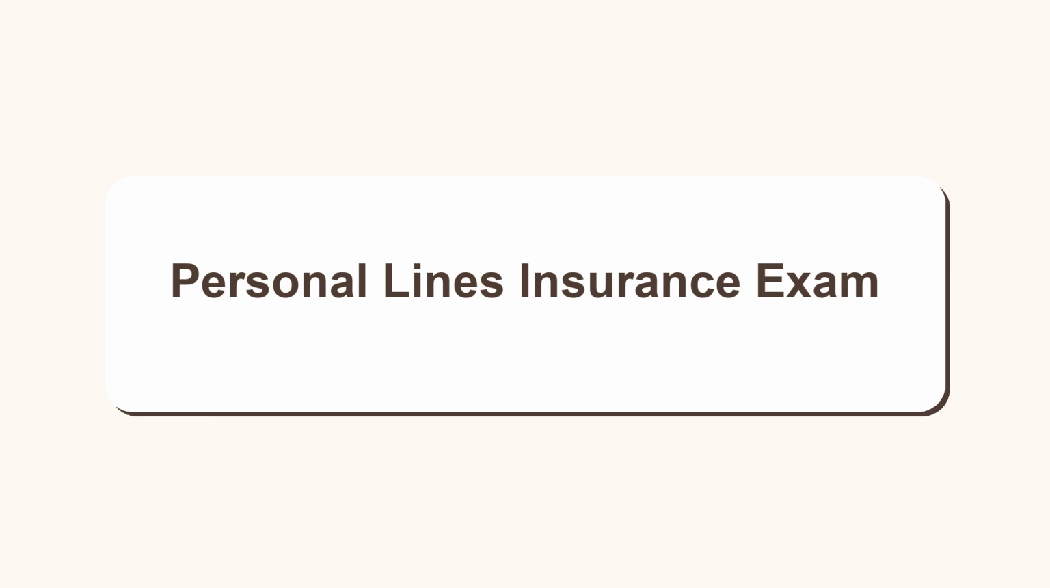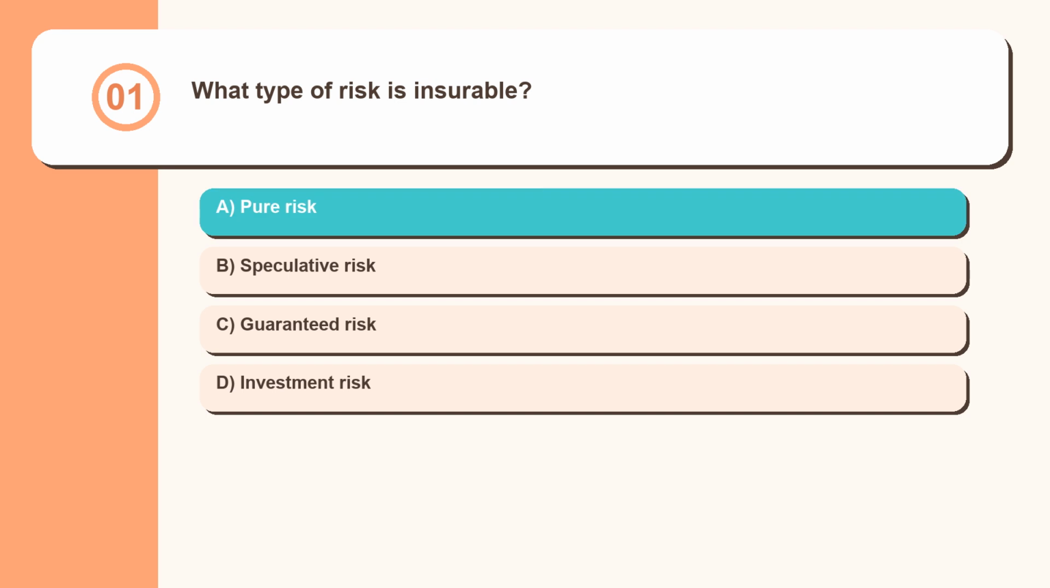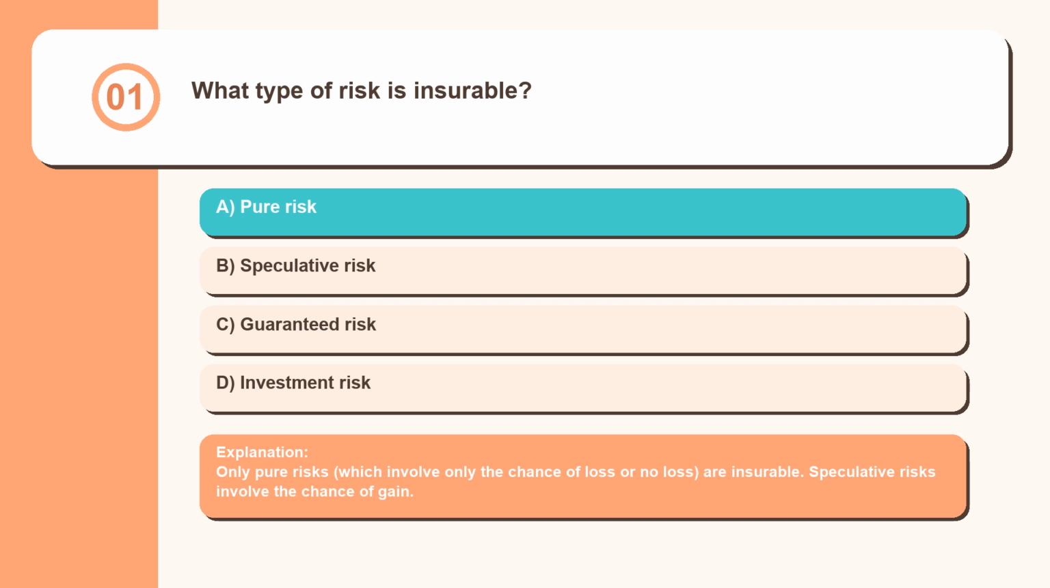Personal Lines Insurance Exam. Question 1. What type of risk is insurable? Pure risk, speculative risk, guaranteed risk, investment risk. Only pure risks, which involve only the chance of loss or no loss, are insurable. Speculative risks involve the chance of gain.